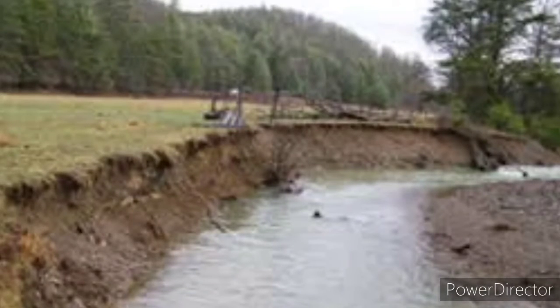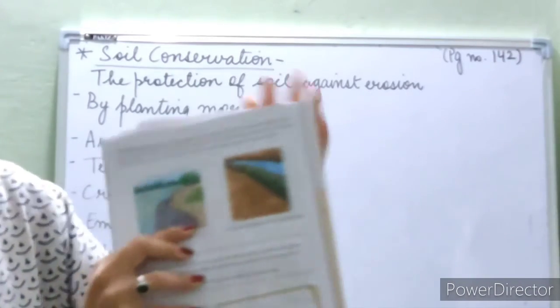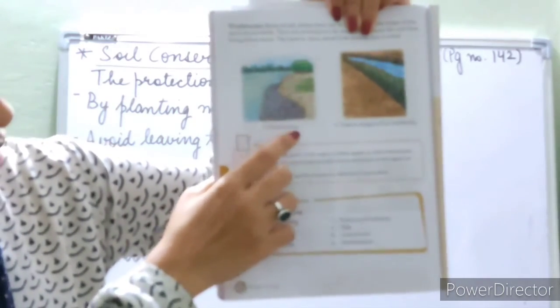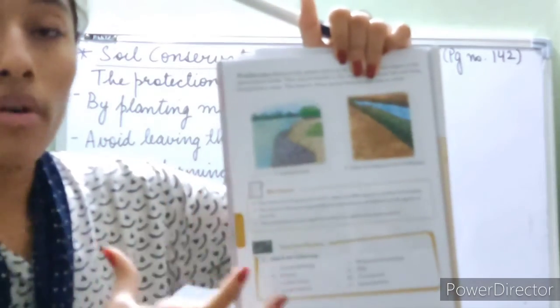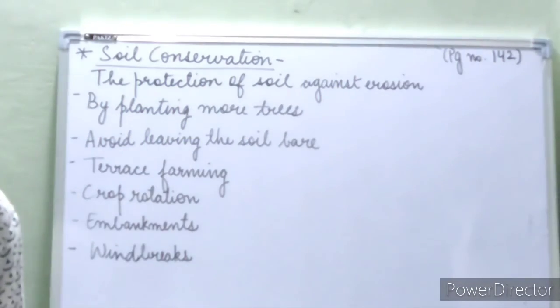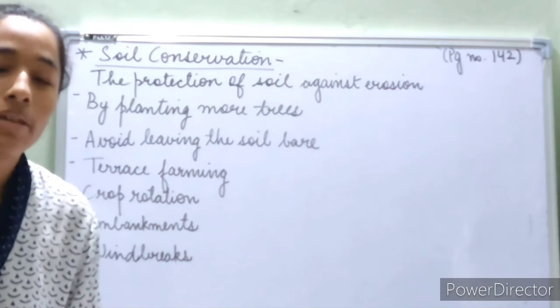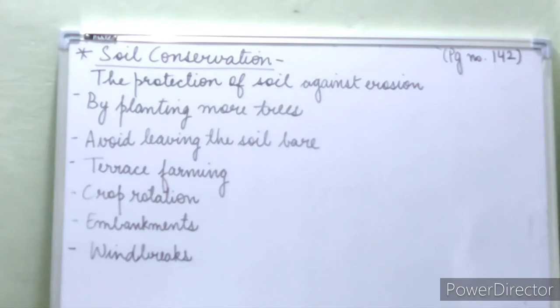Now, what are embankments? Embankments are like this. On page number 144, an image is given here. So here you can see this is the river side, and here an embankment with stones is made so that the flow of water can be controlled, and it prevents the nearby fields from being flooded. So that is why embankments are built.